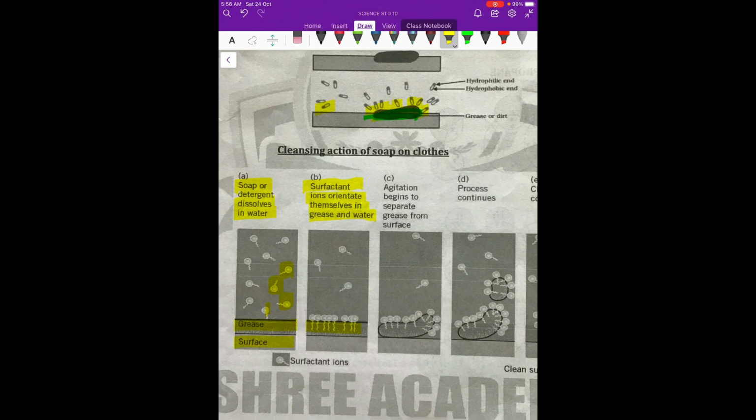Then what happens? Agitation. Agitation means shaking of the clothes which are soaked in water. This agitation begins to separate out the grease from the surface, so they are dislodged from the surface. Now this is the surface of the cloth. When you agitate it, slowly you will see there is lifting of this, and the lifting continues and it will form like this.